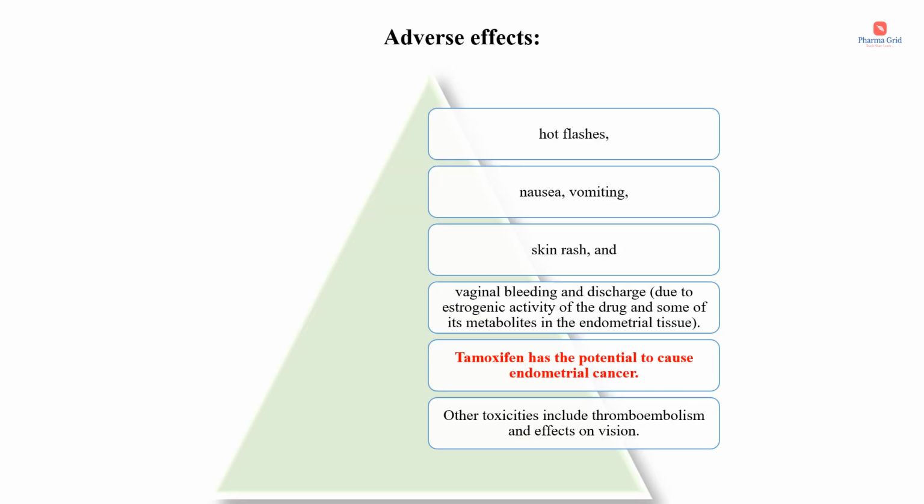Now the adverse effects of tamoxifen include hot flashes, nausea, vomiting, skin rash, then vaginal bleeding and discharge. This is due to the estrogenic activity of the drug and some of its metabolites in the endometrial tissue. Then one important point, tamoxifen has the potential to cause endometrial cancer. As I have already mentioned in the previous slide, tamoxifen has agonist action in the endometrium. So the estrogen function in the endometrium is to promote endometrial growth. As a result, tamoxifen also has the potential to cause endometrial cancer. Other toxicities include thromboembolism and effects on vision.